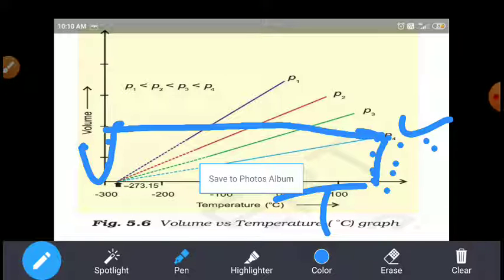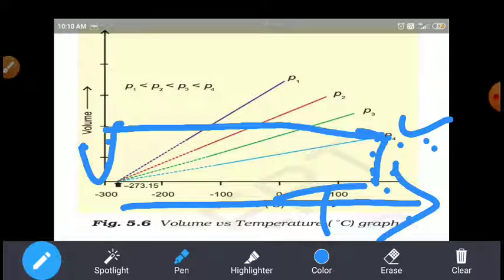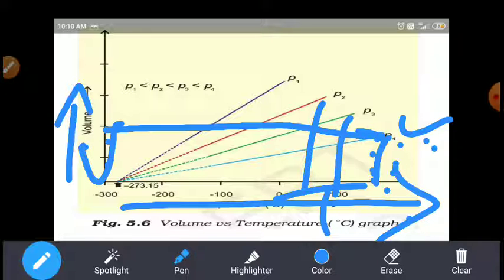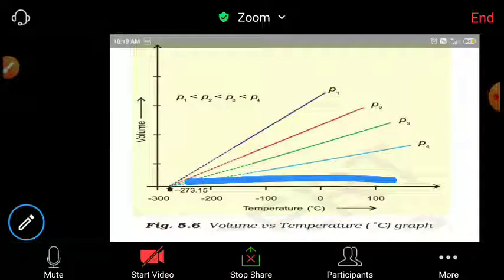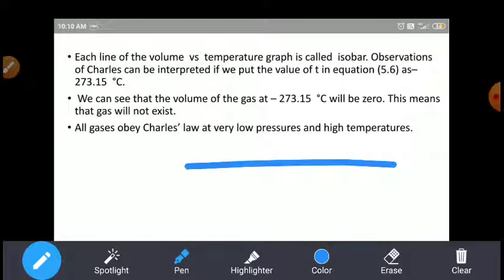As the temperature increases, the volume also increases. If the temperature decreases, the volume also decreases. As the pressure increases, the volume decreases and the temperature also decreases.